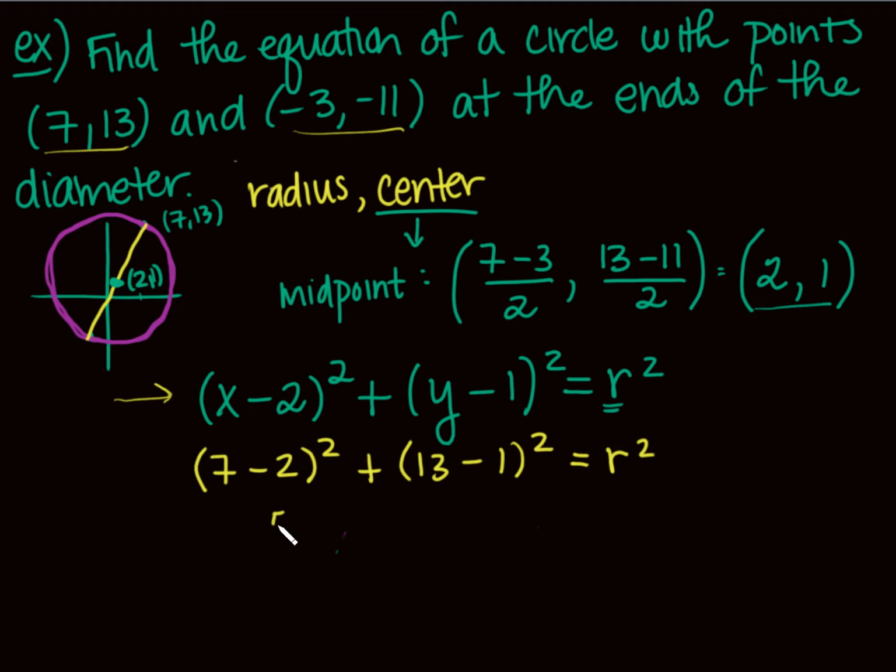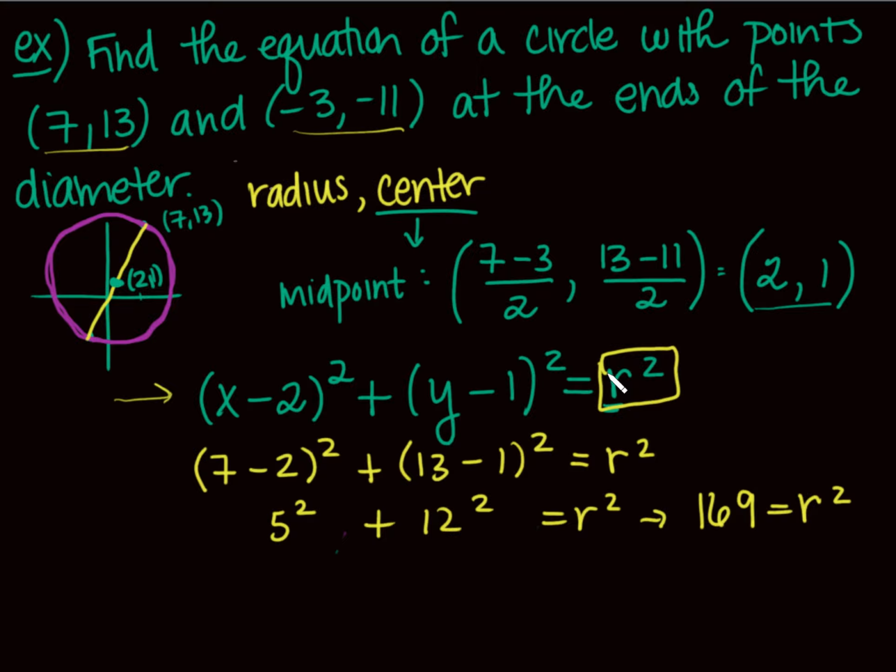So what do we get here? We get 5 squared plus what? 12 squared equals r squared. So look at what this is saying then. 25 plus 144. It's saying that r squared is 169. And that's actually what I want. I want r squared. Now, could I square root it and say that my radius is 13? Absolutely. But then notice you're just going to be squaring it when you put it back into your final answer. But that is fine. I mean, you would need that radius if you were going to graph this.